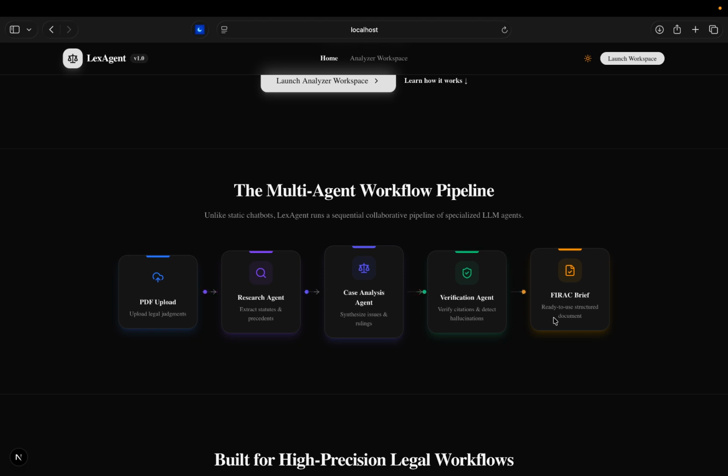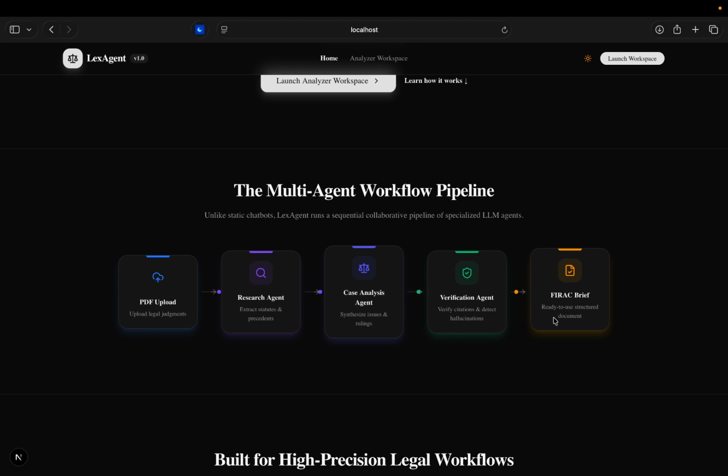The document is first processed and then the text is extracted. The research agent performs legal research by identifying parties, statutes, precedents, and legally significant passages from the judgment. Now, instead of sending the full judgment through every stage, it produces a structured research package that becomes the input for the next agent. The case analysis agent then transforms this structured research into a complete FIRAC brief containing the facts, issues, rule, analysis, and conclusion.